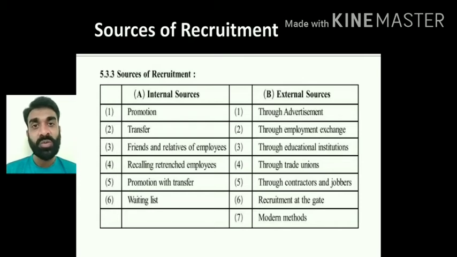Transferring a person from one place to another place, like we have branches in Navsari and Surat also. So from Navsari we send the person to Surat. So that is transfer, right? Then friends and relatives of employees. See, there are many people who are working in the company, employees.